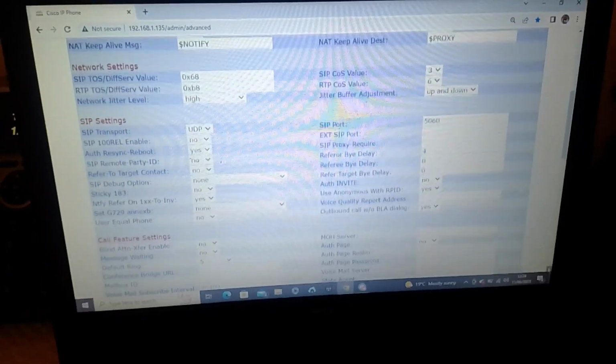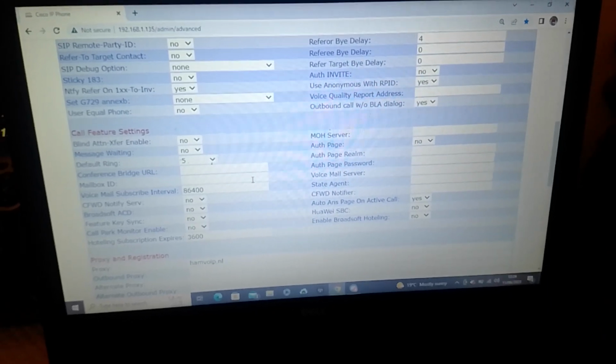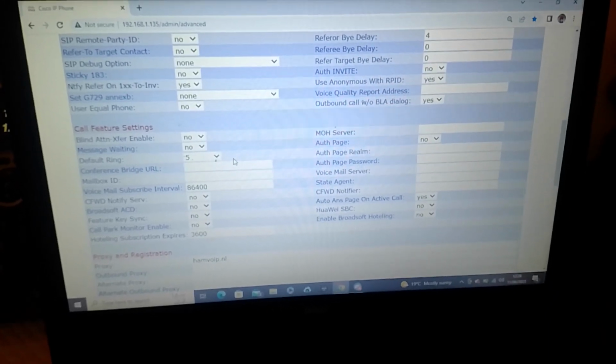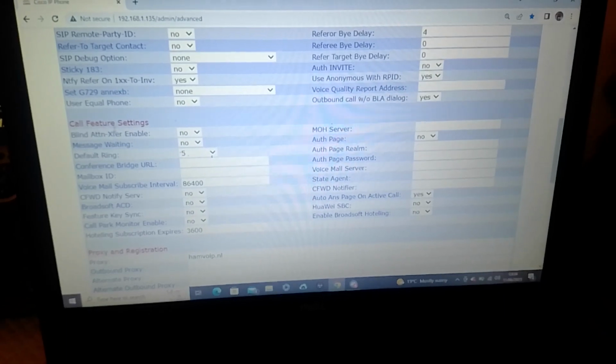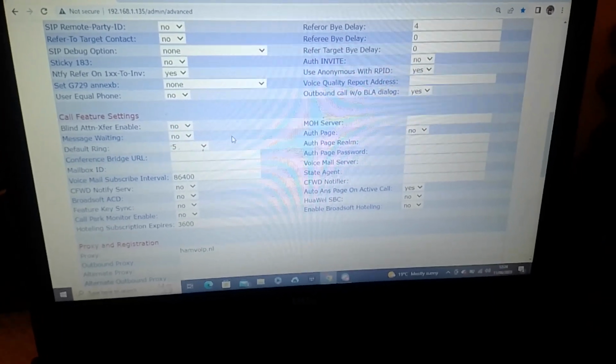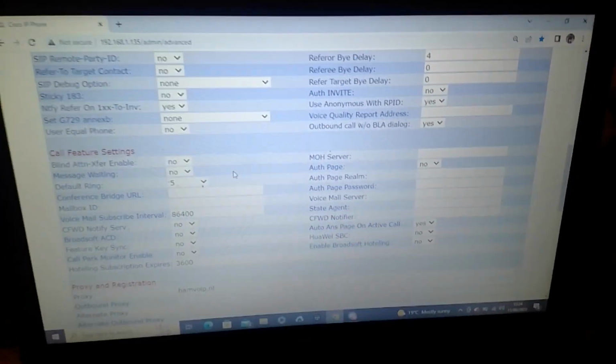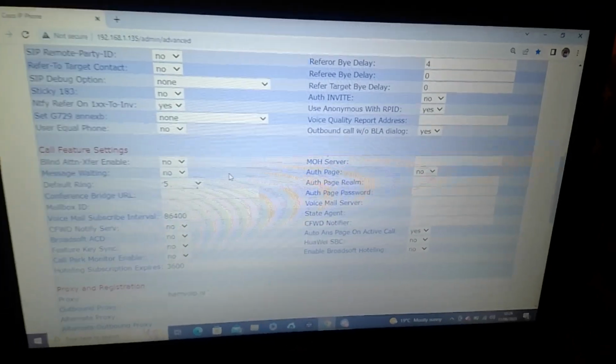You can actually do this on the phone in the menu, but I haven't done that yet. Cool feature settings. You can see a default ringtone number 5. I think there's about 11 or 12 ringtones, and they actually are different tones.